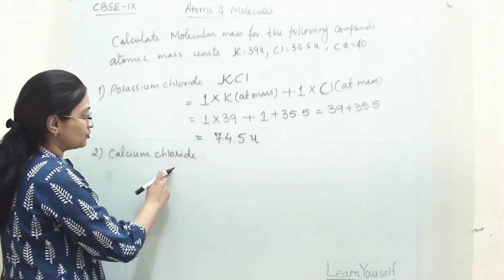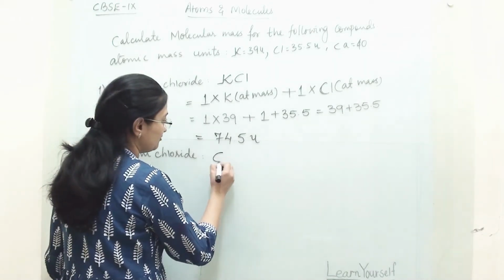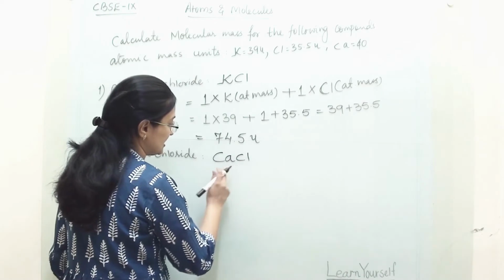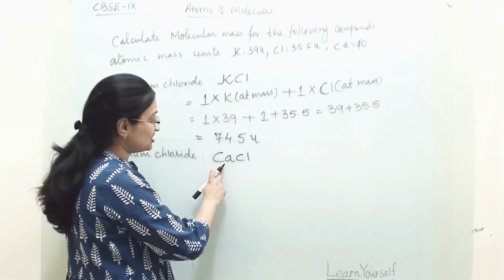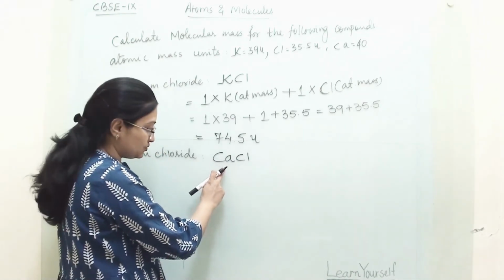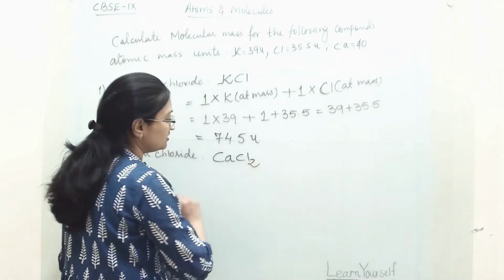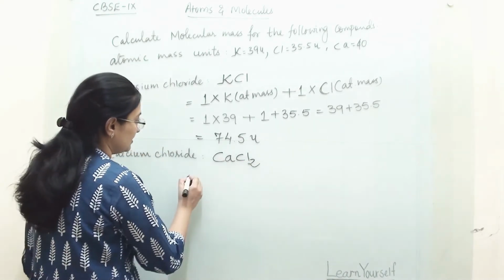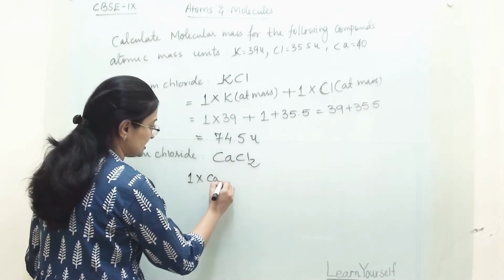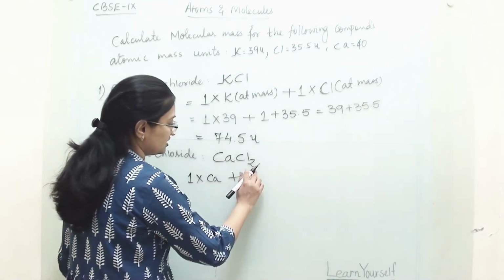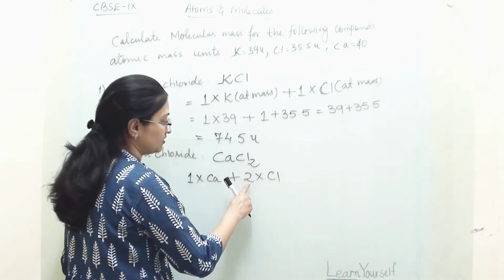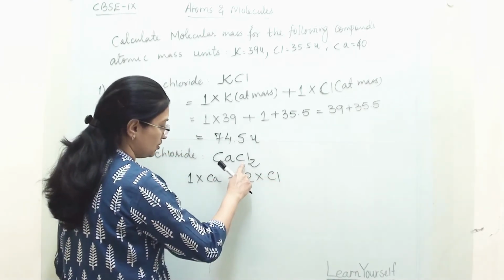Now calcium chloride. So the molecular formula will be calcium and chlorine Cl, but the Ca's charge is +2 while Cl's is -1, so here the 2 will come. So that will be CaCl2. Now 1 into Ca plus, here 2 are there, so 2 into Cl. This means there are 2 atoms of Cl in calcium chloride.